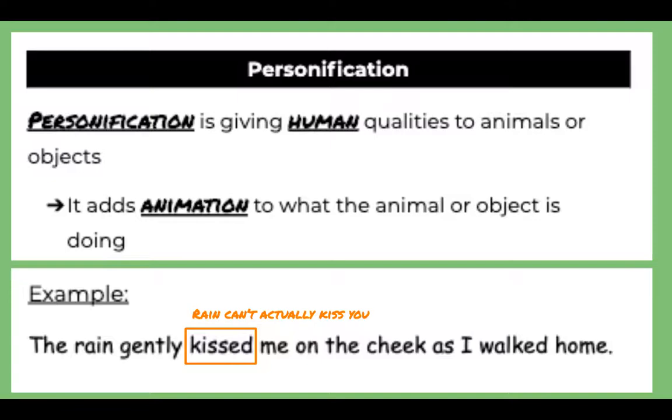So the fact that this sentence is saying that the rain gently kissed me on the cheek is making me use my imagination to add this animation to the rain, to know that it's lightly touching me as it's falling down. To let me know it's kind of drizzling. So it's like a kiss. All right. So today's practice, you are not only figuring out if a sentence is a simile, metaphor, or hyperbole, you're also adding now that layer of personification.